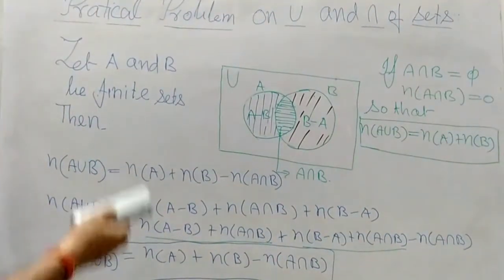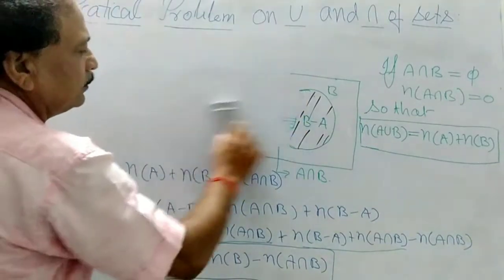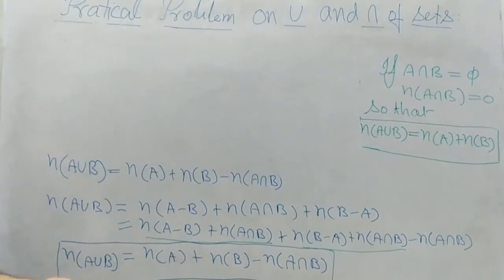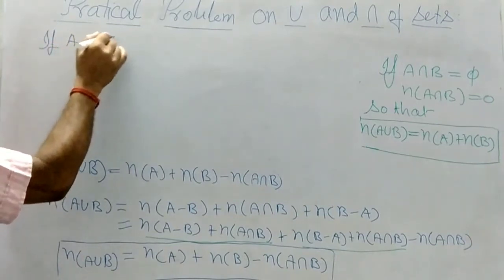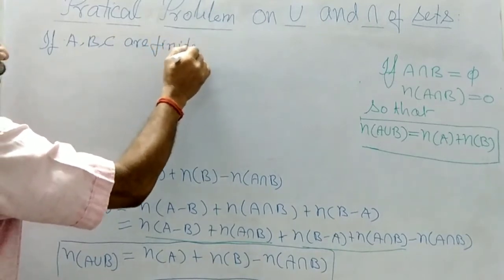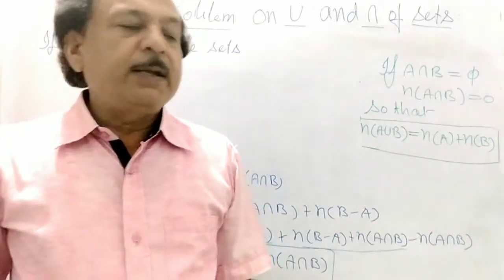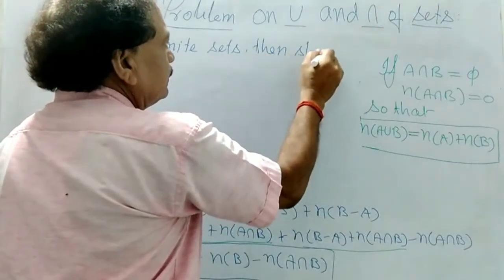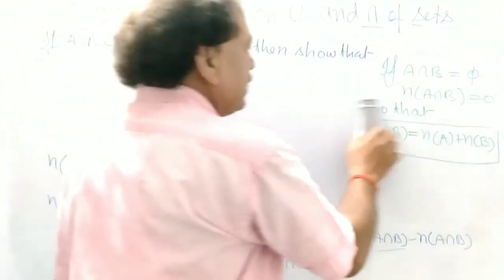If A, B, C are finite sets, then show that.